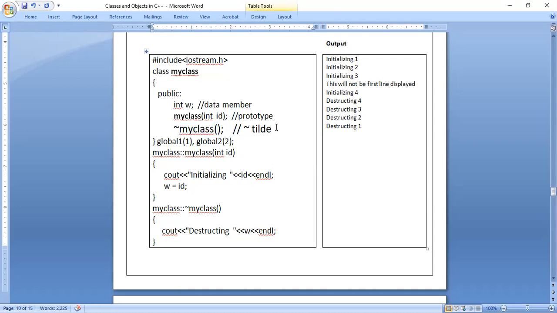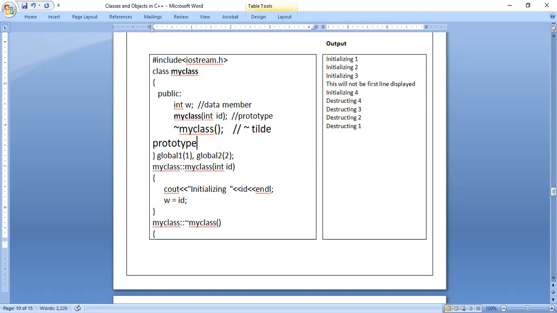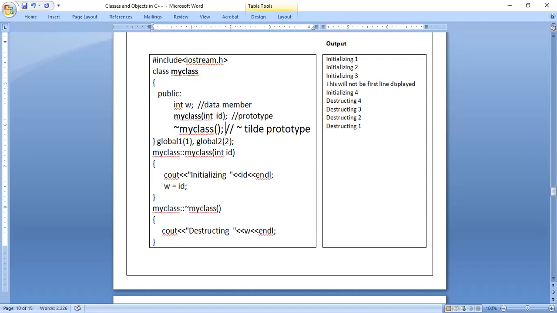And here also we have used a prototype only. So it is not a complete function. It is a prototype. Whenever you use a prototype, you should know where the actual function is. Here I have used a prototype, but the complete code should exist. Just writing the prototype is of no use. Complete code should exist. See, down below, the complete code is present.